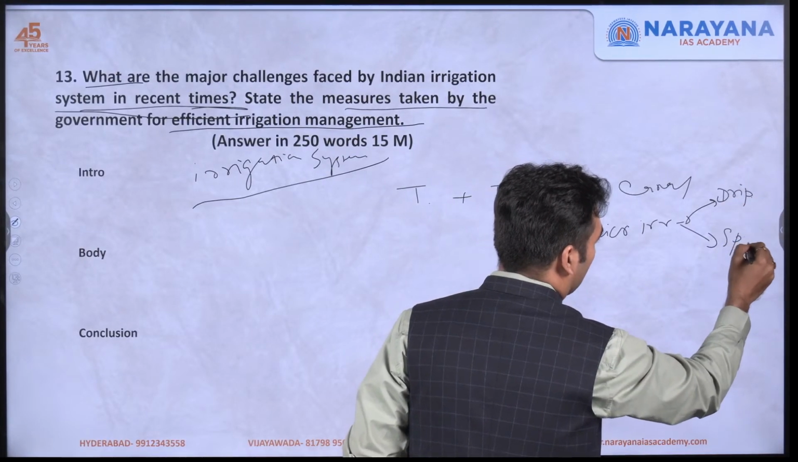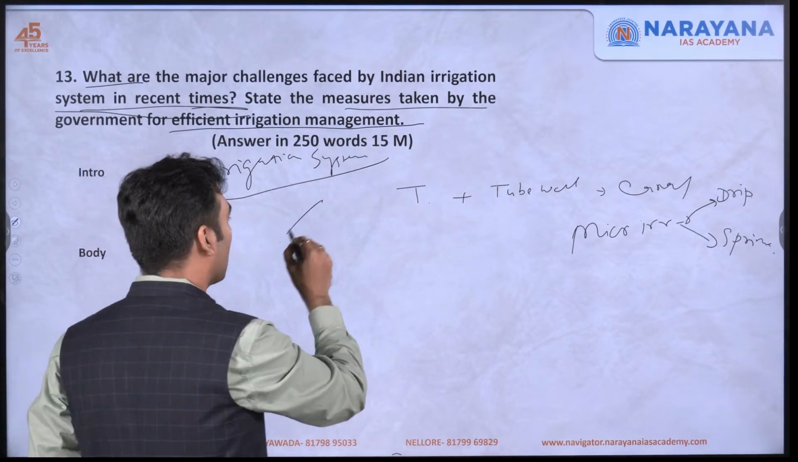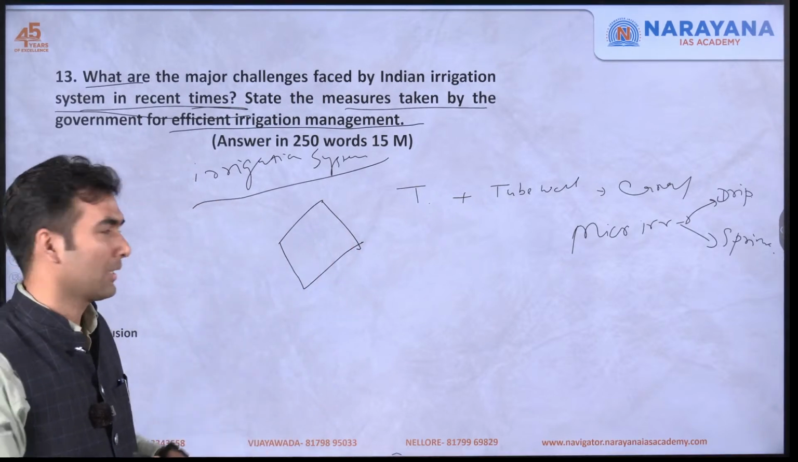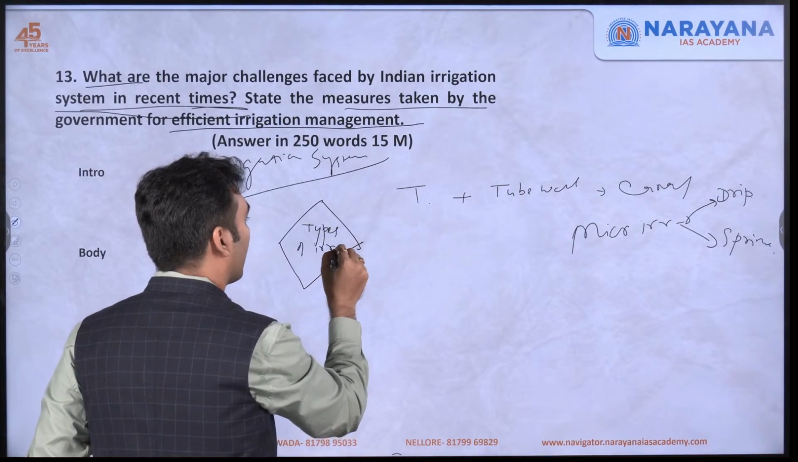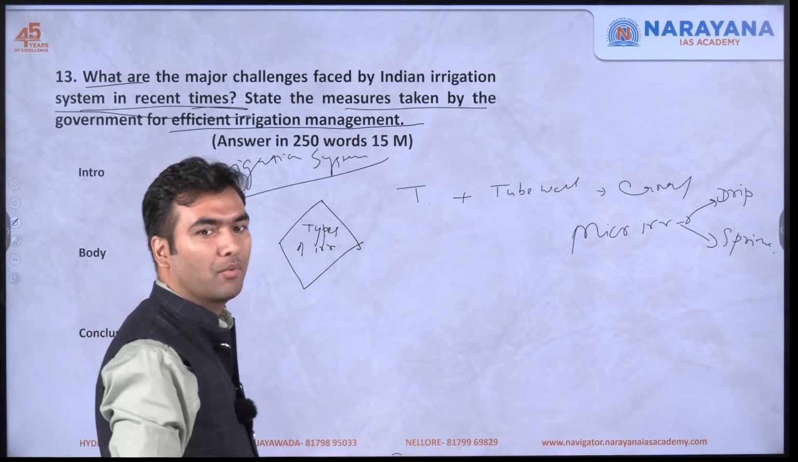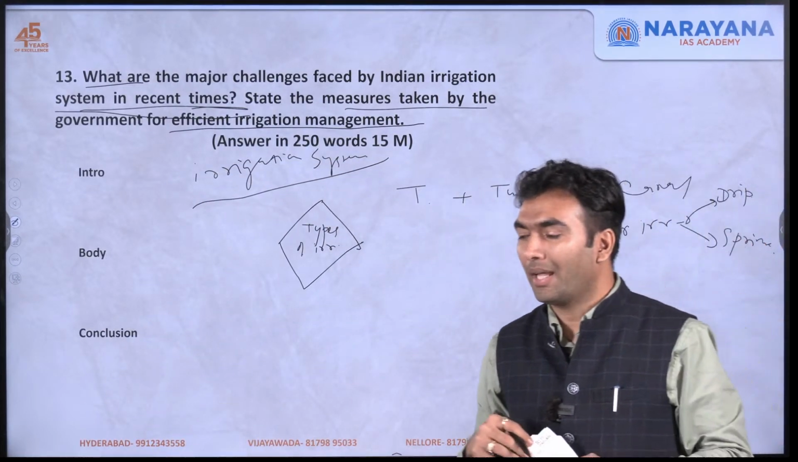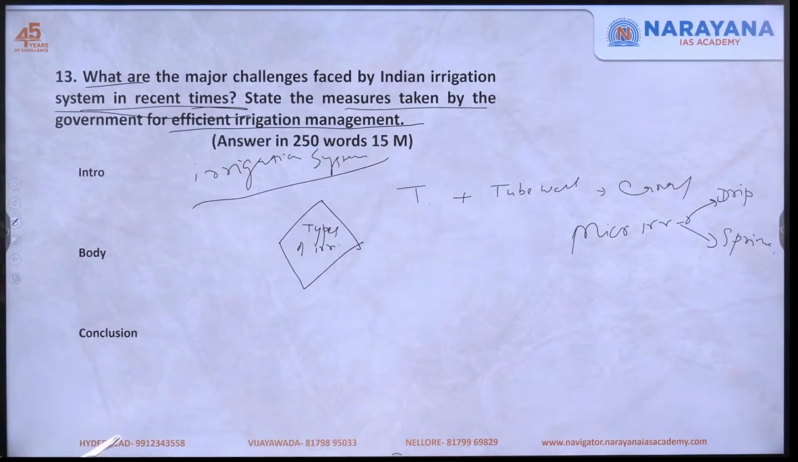sprinkler irrigation. Here also I would recommend that you make a diagram of this kind and mention different types of irrigation. In the center you will write types of irrigation, and around it you will write the names of these different irrigation methodologies. Such diagrammatic representation improves the appeal of your presentation. Okay, and can you tell me which of these irrigation methods has the highest share in India?